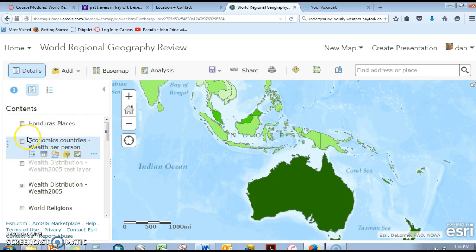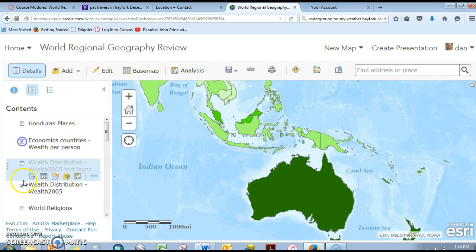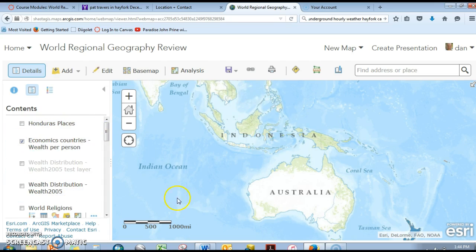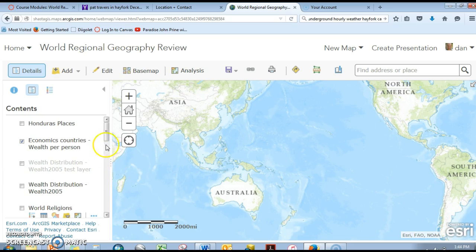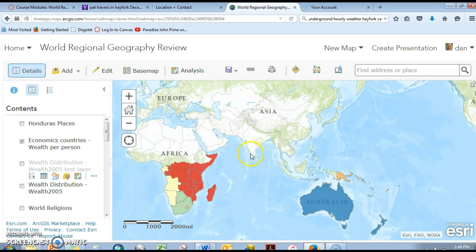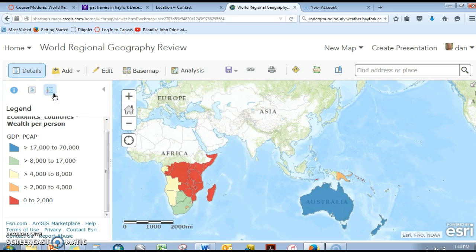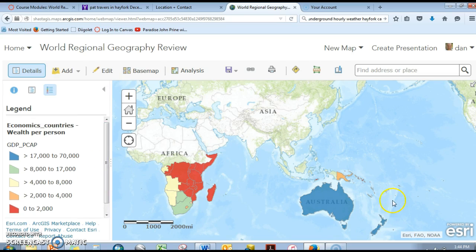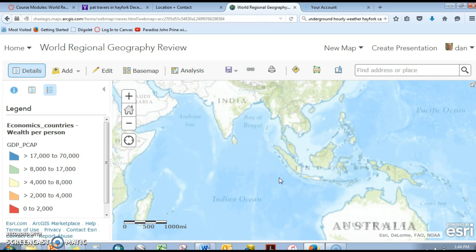And again, there are different ways that we can look at this data. There's a different way to slice it, but the results will show similar. I'll let that one draw. It's coming up a little slowly. And again, here's your general classification of wealth per person.